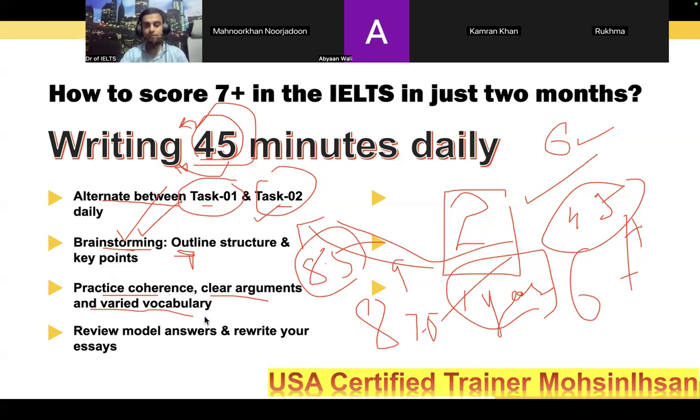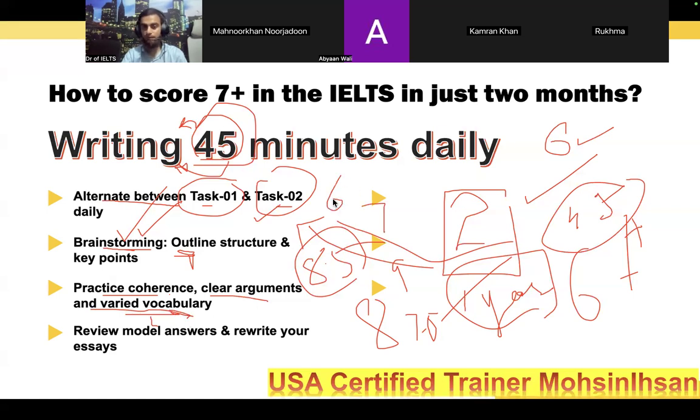And the right vocabulary together. You must not only use good or bad words. Only saying good, good, good. It is very good, and it has good results and good outcomes. Or it's effective, it's influential, it's impressive. You should go for some other advanced words, instead of worst and bad. Use uncommon words, and words must not be repeated. We can go for advanced words and synonyms, and it really is important to achieve 7 plus.